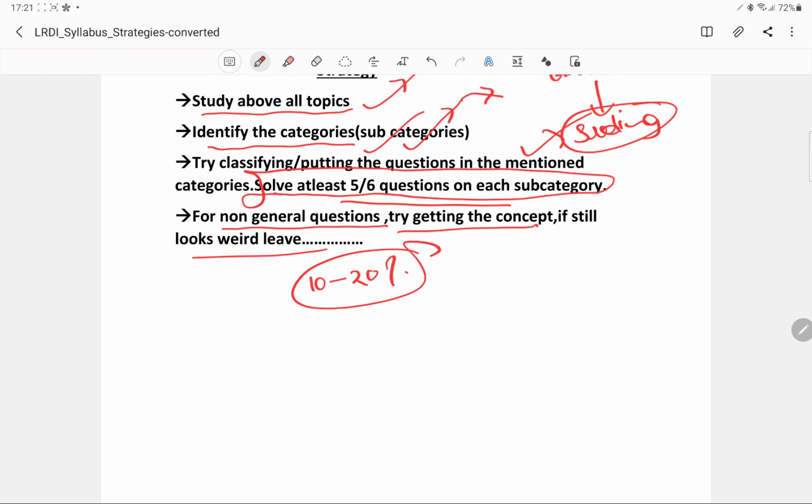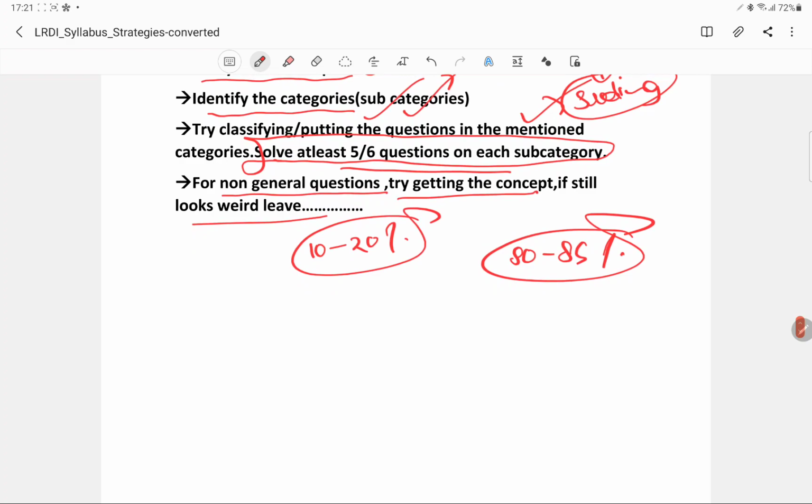For example, you are solving tables, and there would be questions that look like they come out of the blue. Don't panic or worry that you didn't understand tables. Any day, if you are able to solve 80 to 85% of questions on tables, you have understood the concept beautifully, and you should be confident of that.